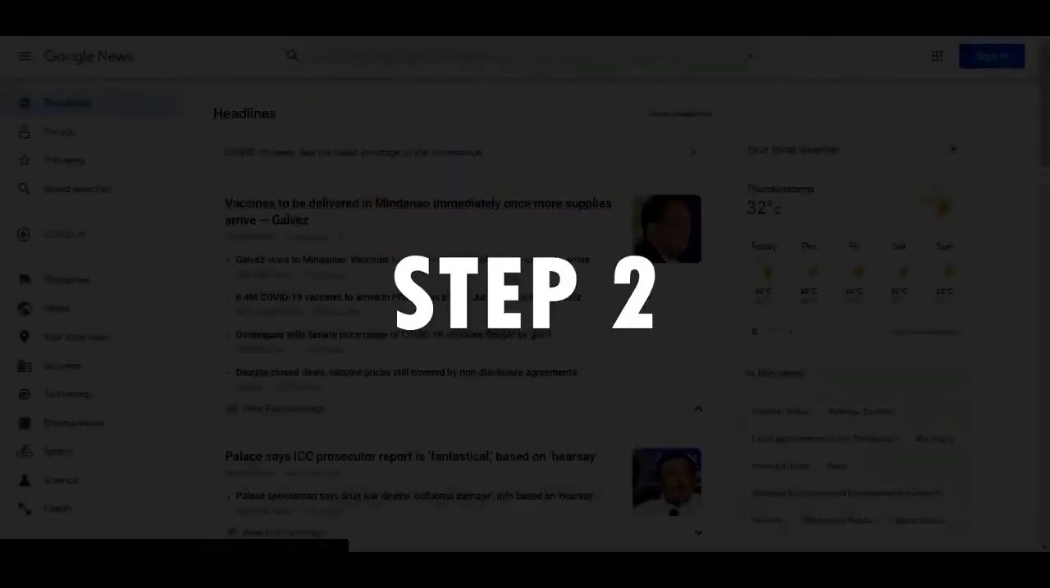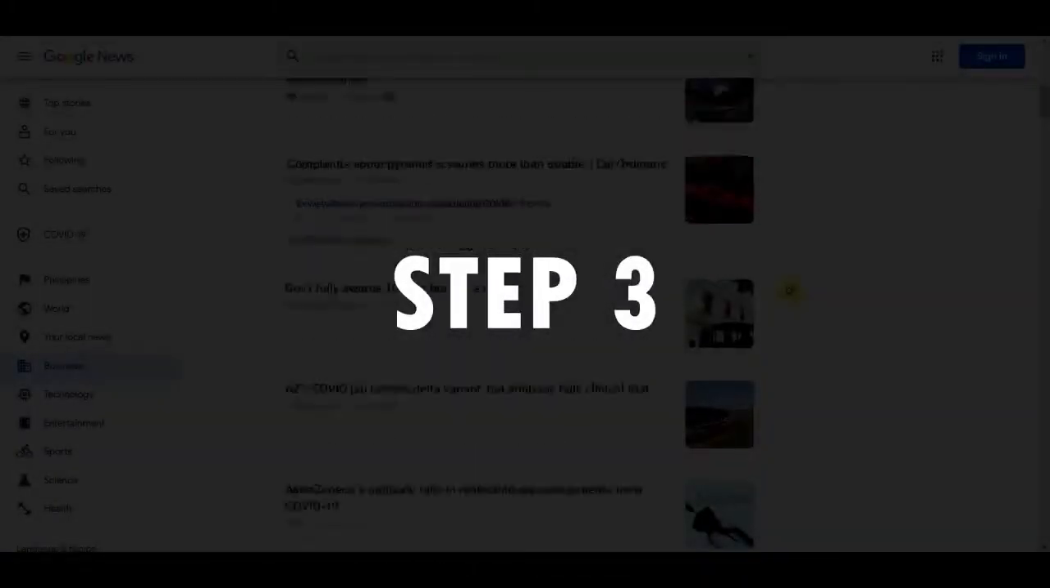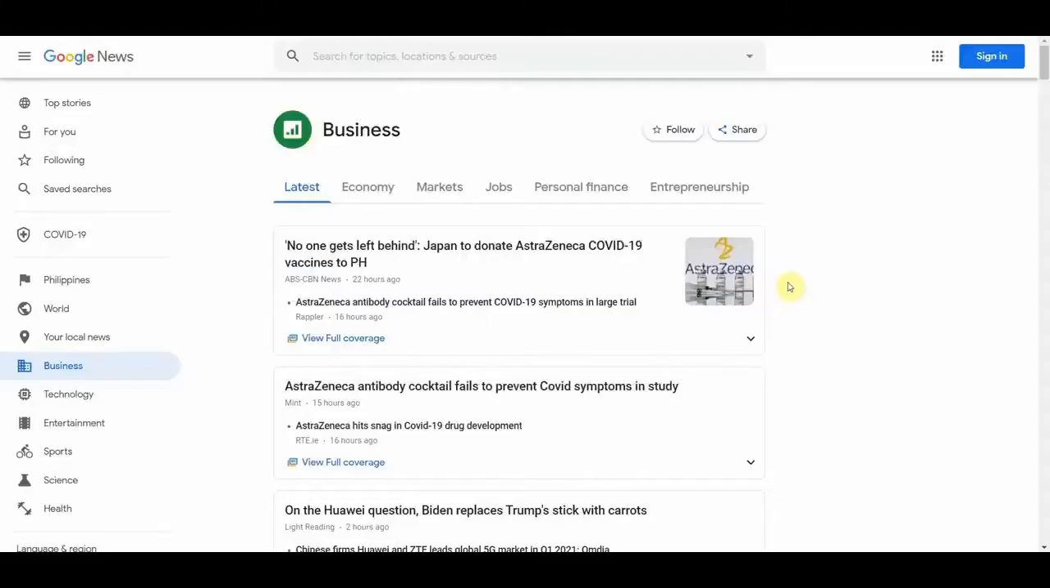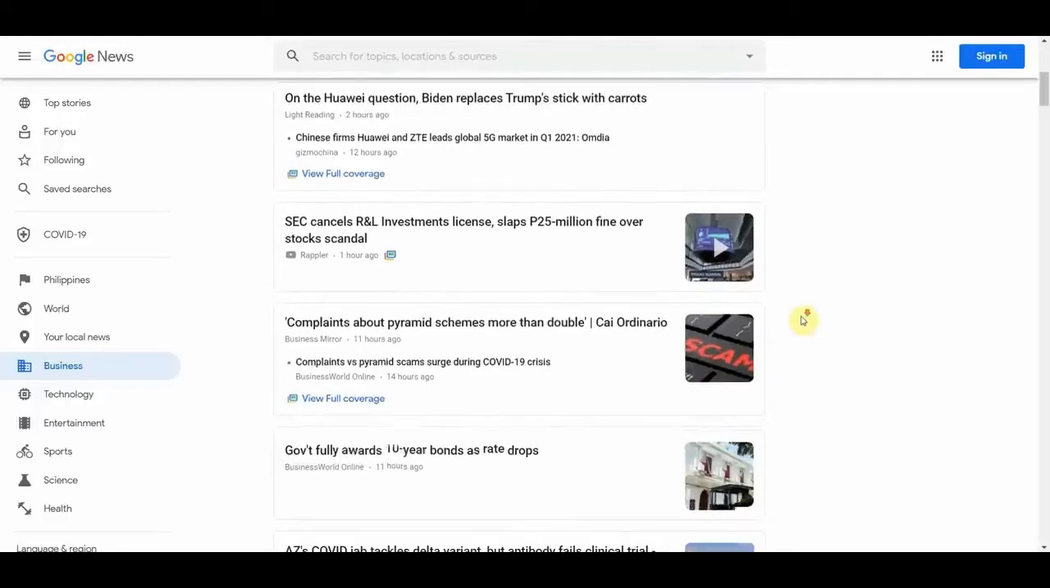And step number 2. That's going to take you over to Google News, which is a news aggregator service developed by Google. Now moving on to step number 3. Every couple of hours, these news will update, and new articles will take place on a specific topic, which in this case, that's going to be business.